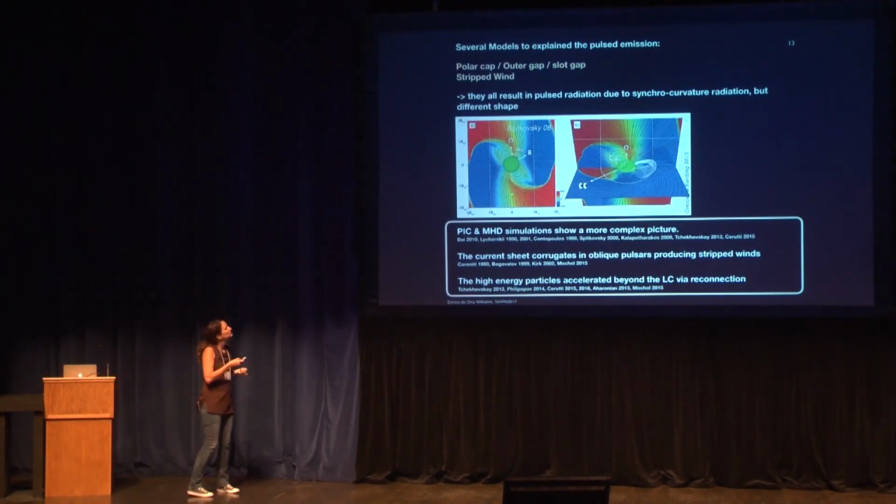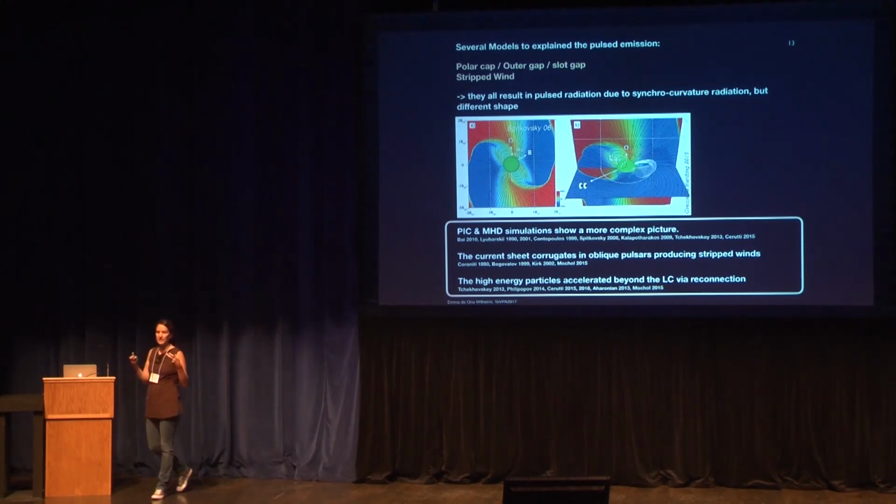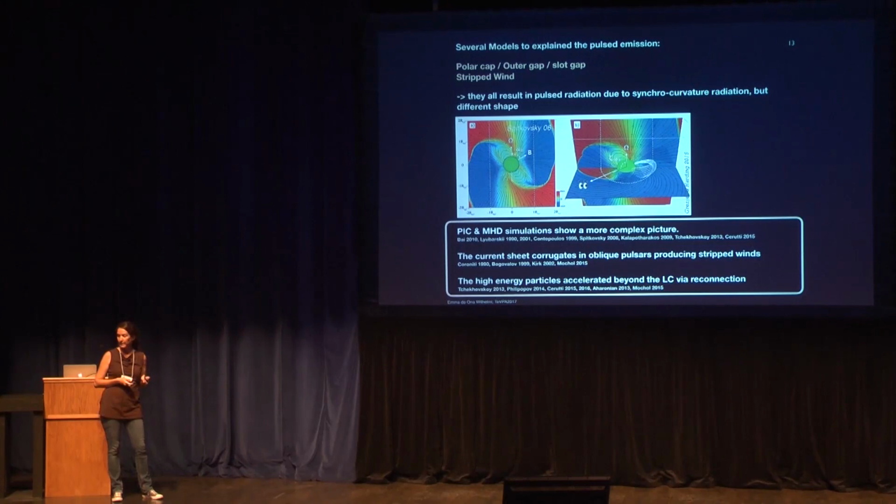This is, for instance, some new relativistic MHD simulation in which they try to understand how the current goes around the pulsar and the pulsar wind.